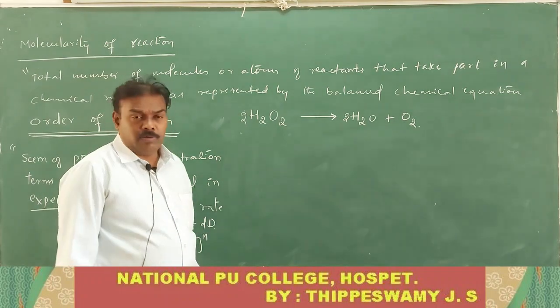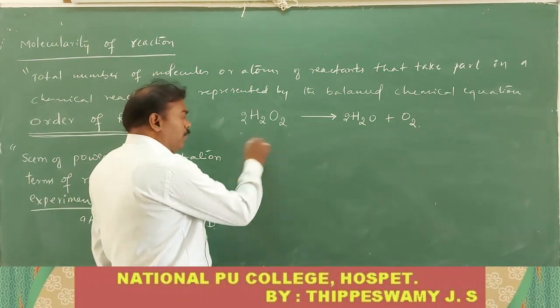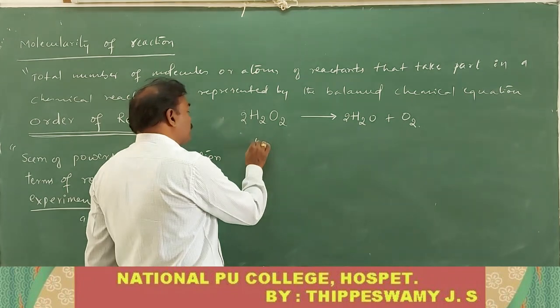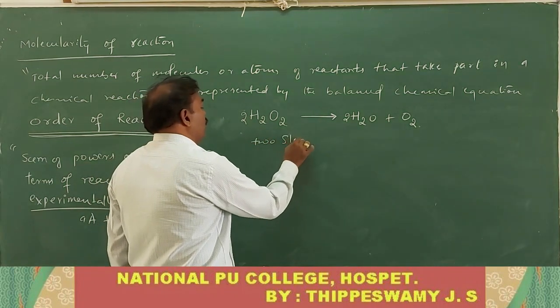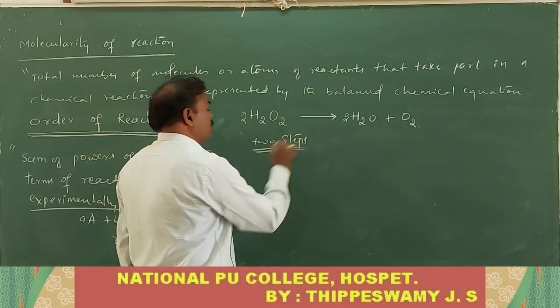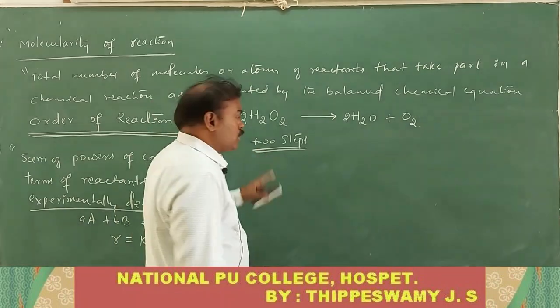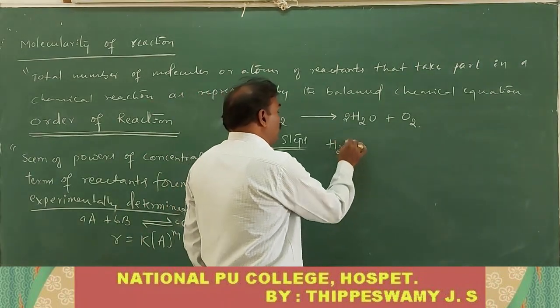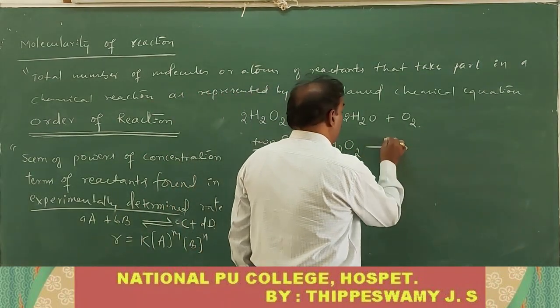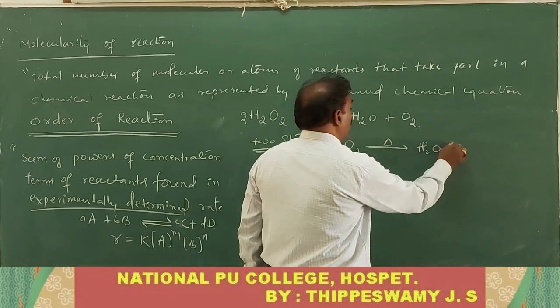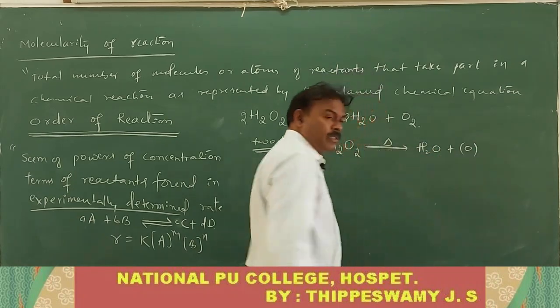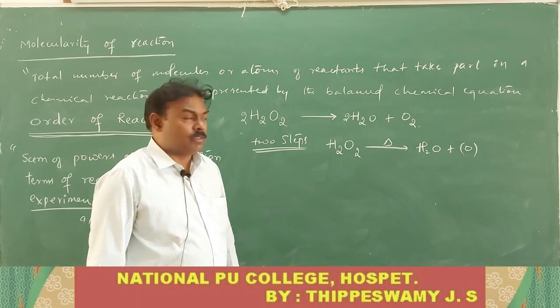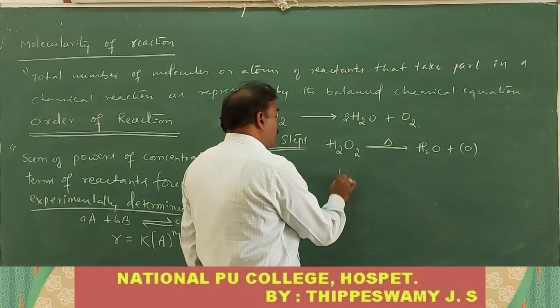Can you tell me now, this is one of the complex reactions. The reaction is explained in 2 steps. What is the first step of the reaction? First, 1 mole of H2O2 undergoes decomposition to give H2O and nascent oxygen.